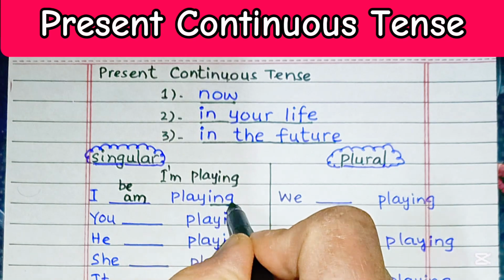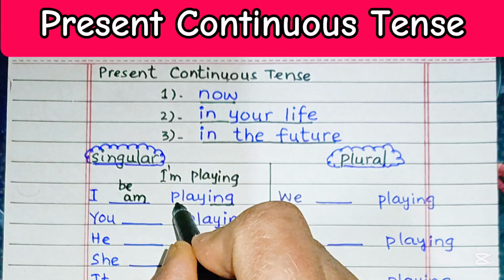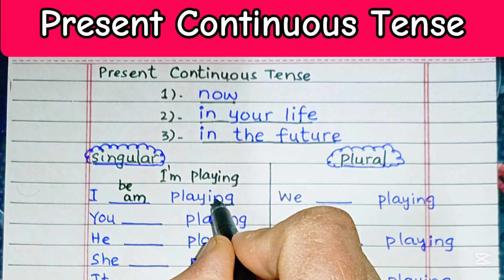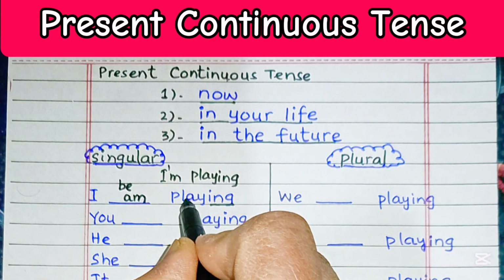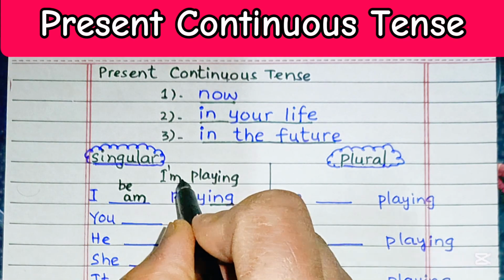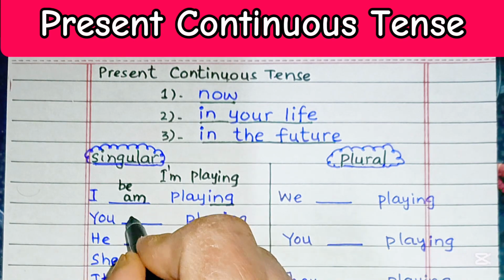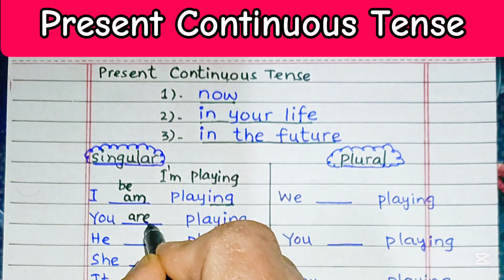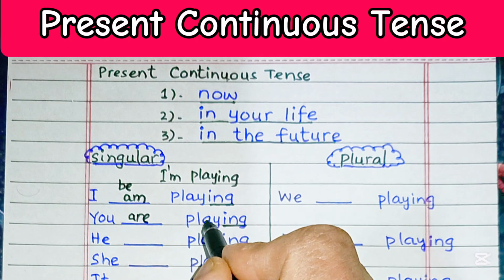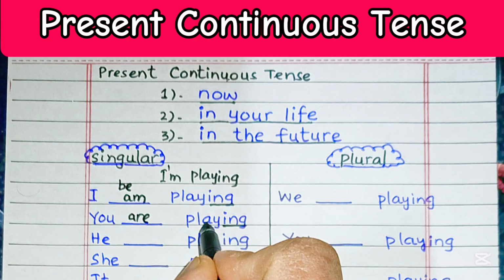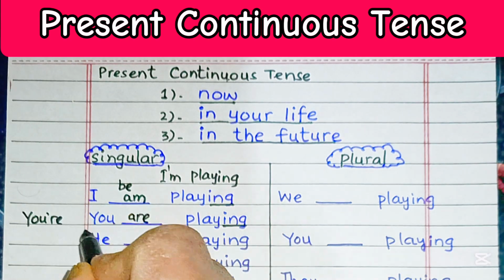Add ing over here with play. Add ing at the end of the verb play to make it continuous. So I am playing or I'm playing. Similarly, you are playing, verb be over here and add ing at the end of play. You are playing, or it may be you're playing.